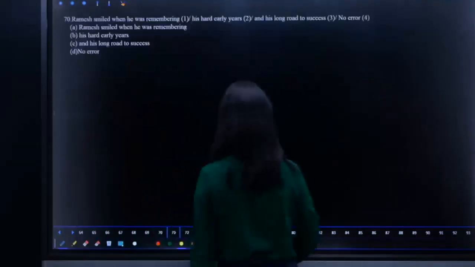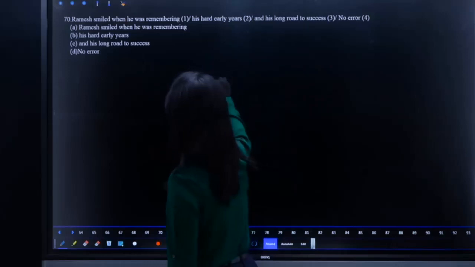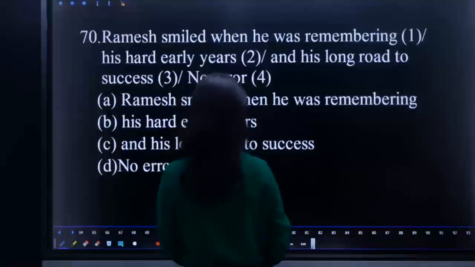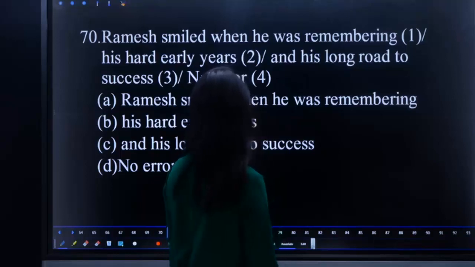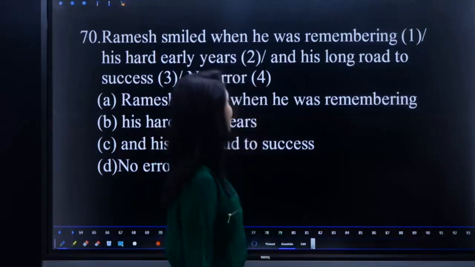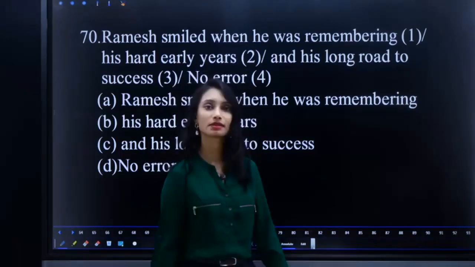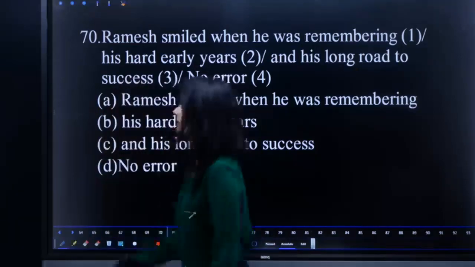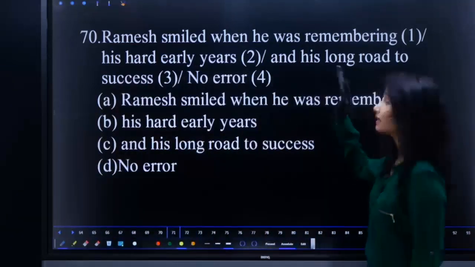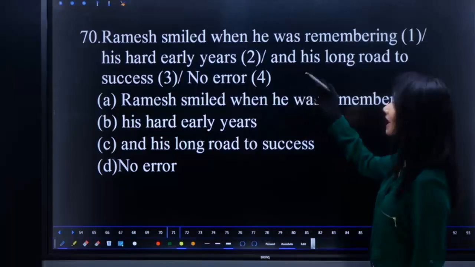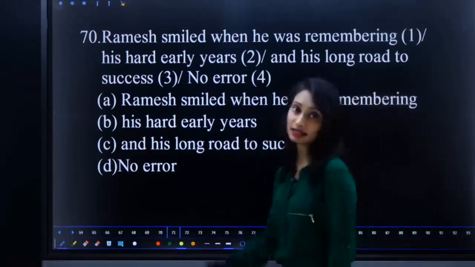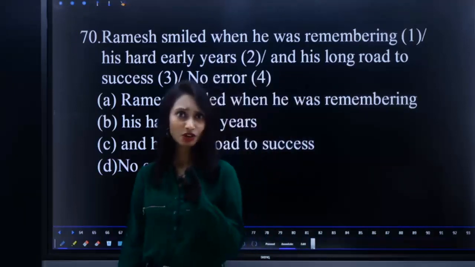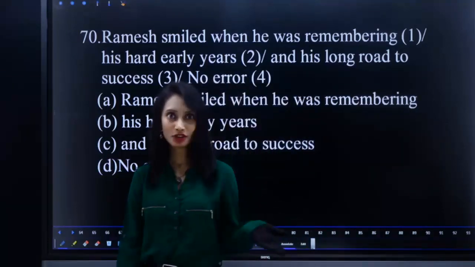Next, question number 70. Ramesh smiled when he was remembering his hard early years and his long road to success. What is the error? Remember, you cannot use some verbs in continuous form.